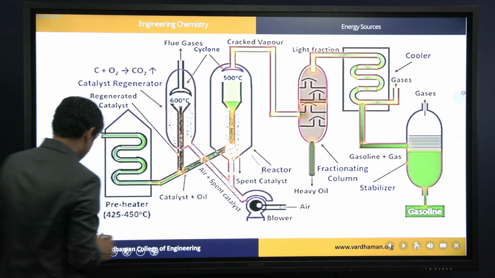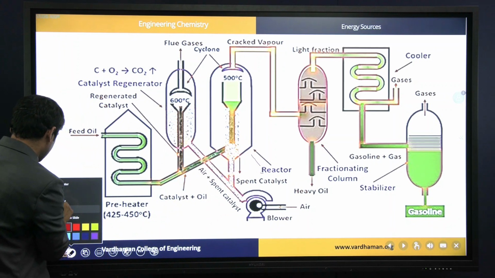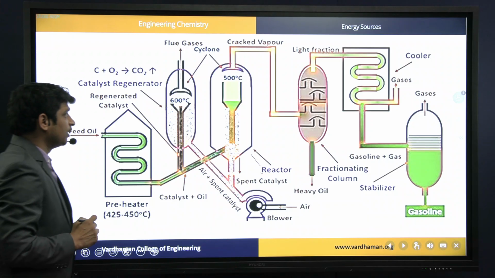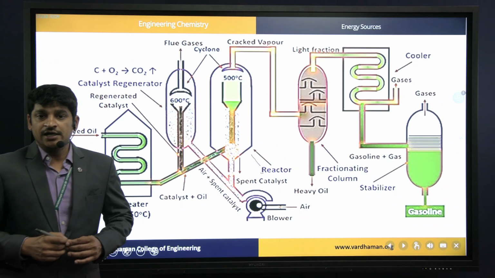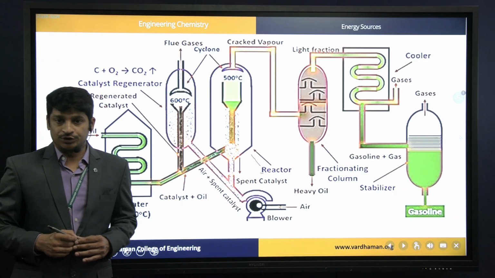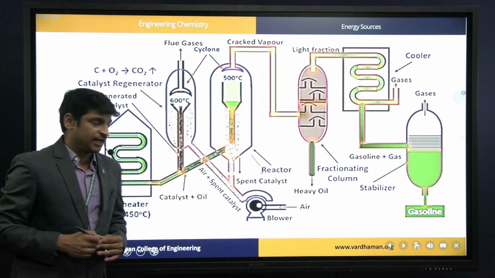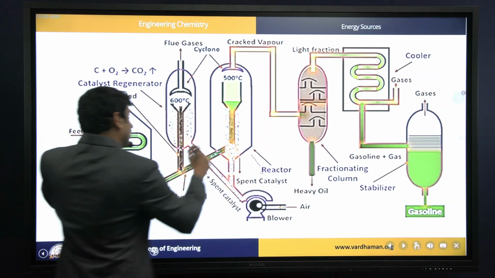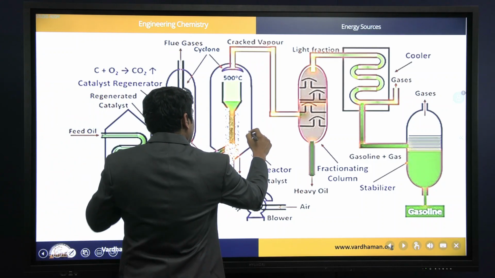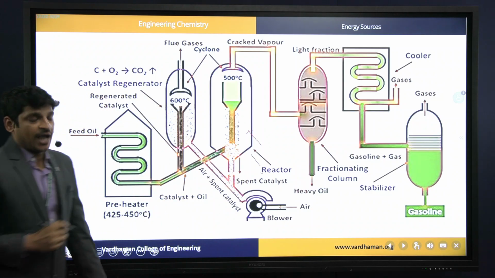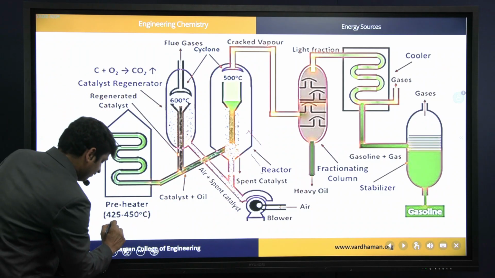And in that reactor, catalyst is taken. The catalyst is Al2O3 and AlSiO3, that is, alumina and then aluminum silicate. So the catalyst is taken in the form of finely powdered catalyst into this reactor, and preheated heavy oil